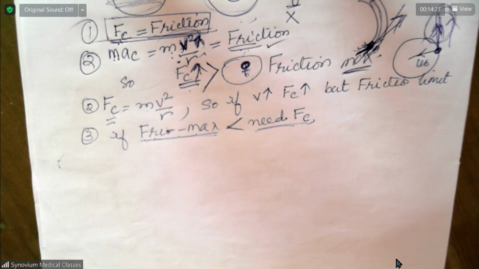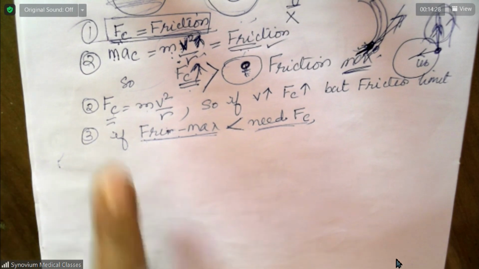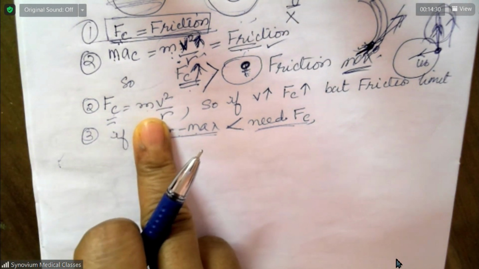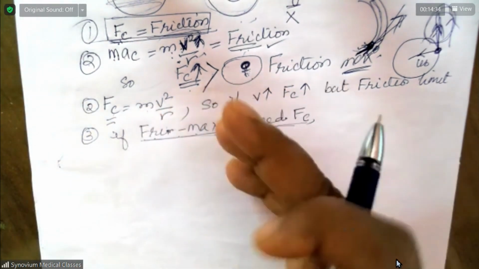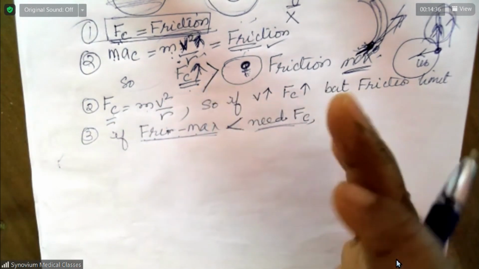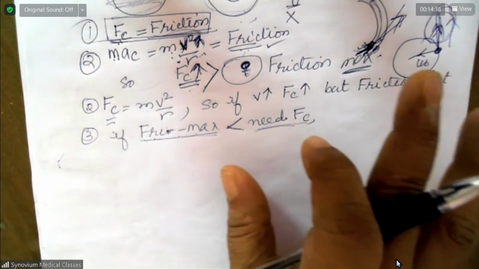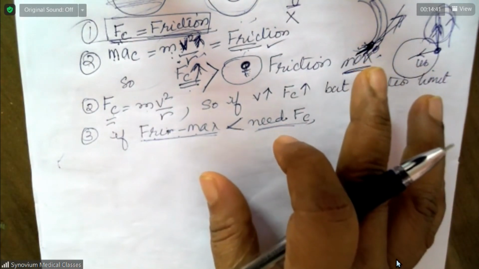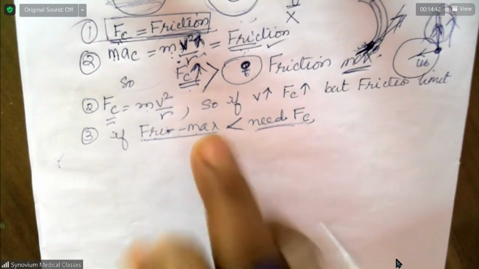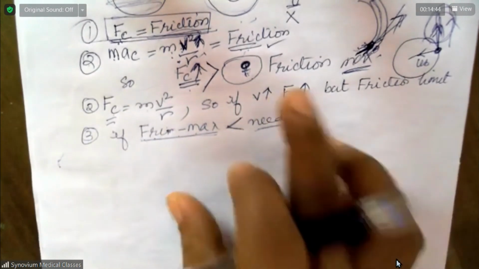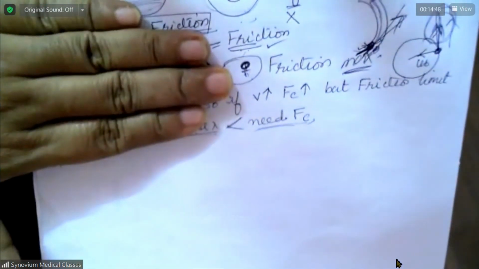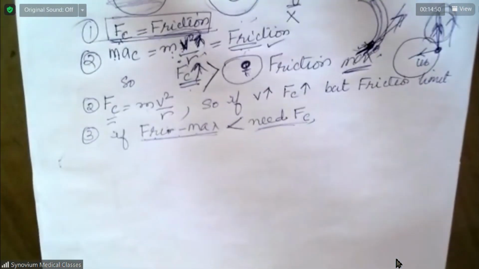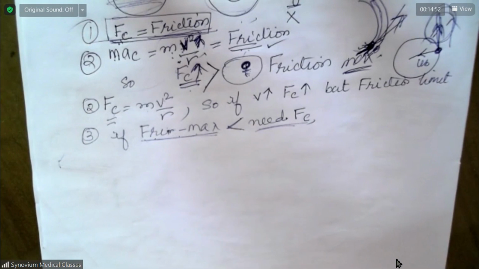What's the question? This is not the answer for the question. This is the answer for your doubt. You asked me why does it skid? This is the answer for your doubt. That's not what they are asking, but based on this concept only, the next one can be answered. So now you read.